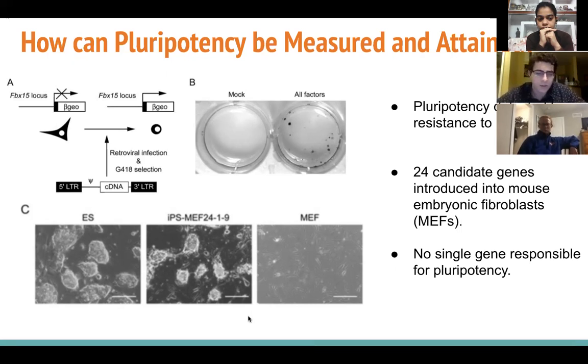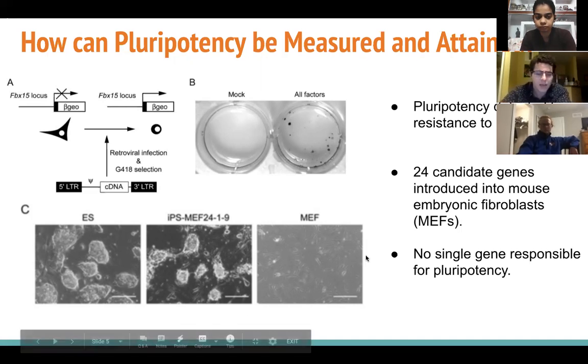Cells were infected using retroviruses for 24 candidate genes, and the results of this can be seen in Figure B. The left dish is just a control, and the right dish is showing cells infected with all 24 genes. So there are colonies present on this dish, and based on the system I just described to you, they are pluripotent. Further experiments in which they infected cells with only one gene actually yielded no colonies, which suggests that multiple genes are required for pluripotency.